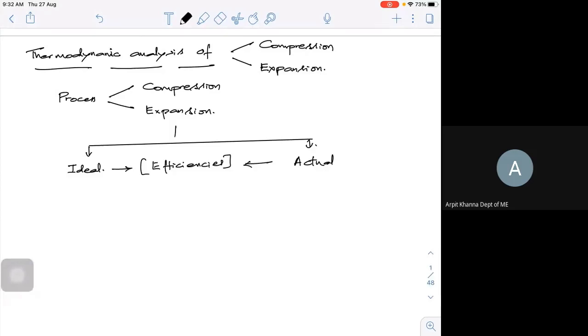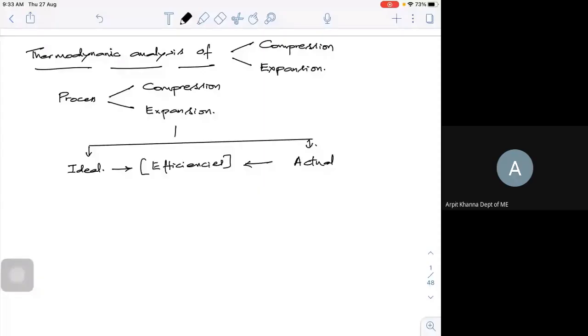Now, when I go by this kind of actual to ideal, the process gets affected.